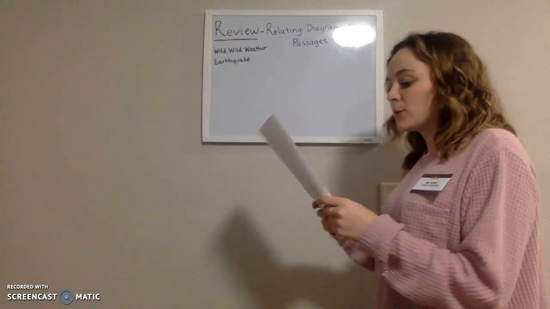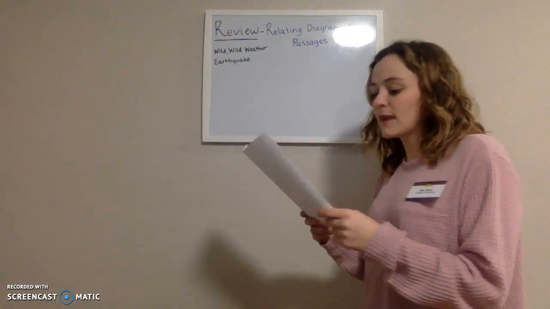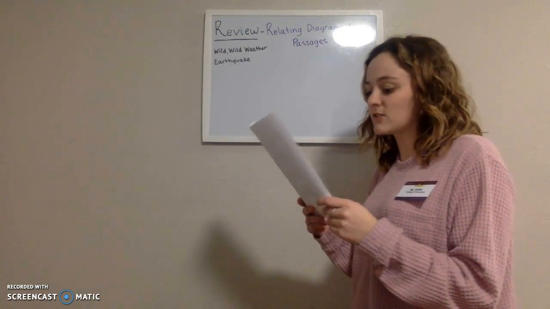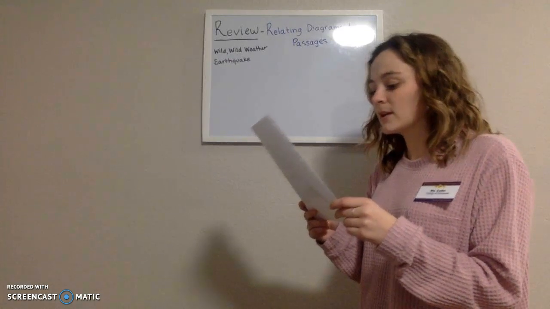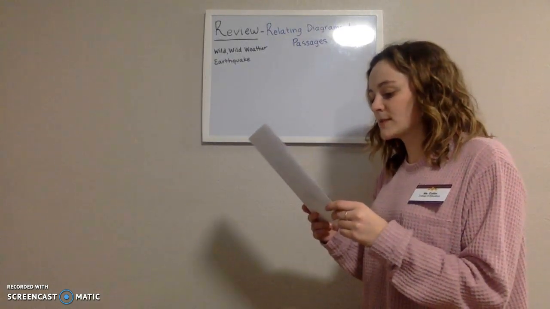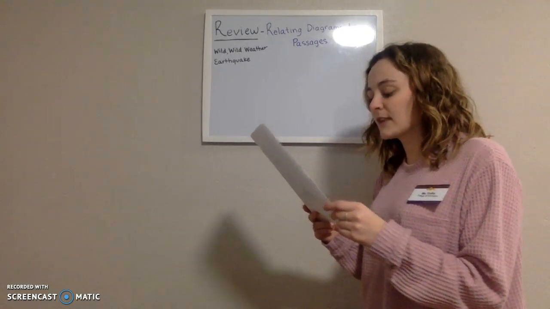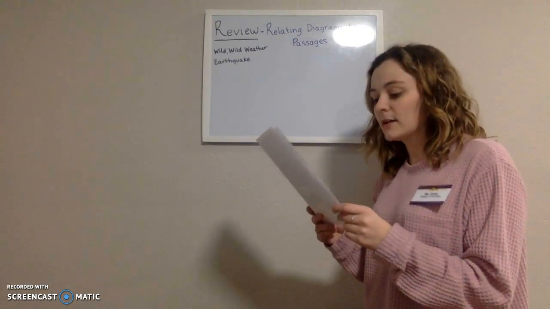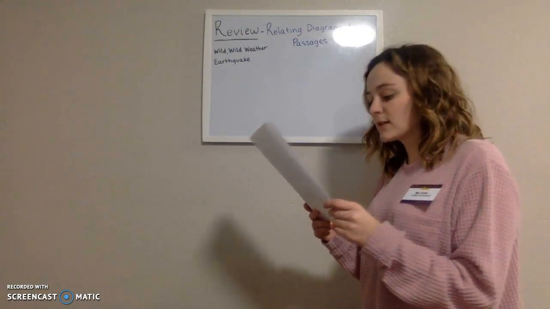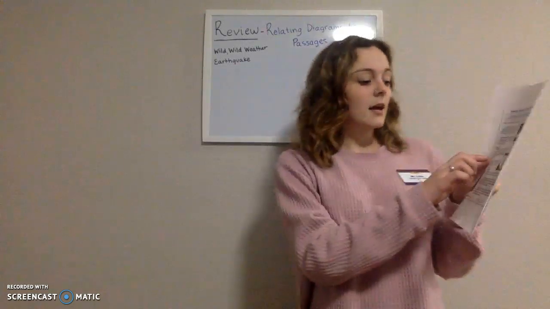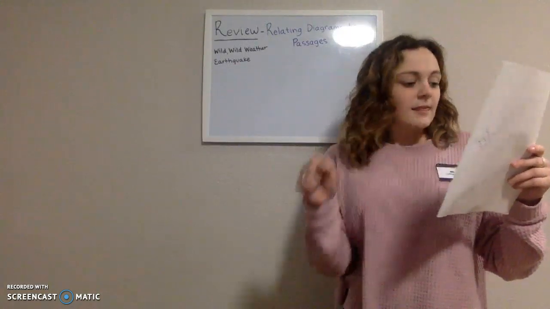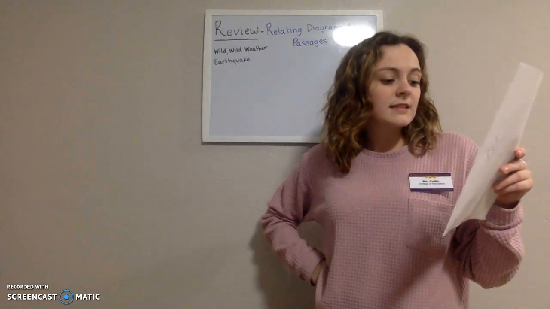So we read a couple of paragraphs from that one. So first we read, a tornado is a storm that can cause destruction in its path. Winds can reach up to 300 miles per hour. Tornadoes form from thunderstorms, and they are the most common in an area of the United States called Tornado Alley. This is an area where many tornadoes form because of the way the air moves. So we highlighted they are most common in the area of the United States called Tornado Alley.